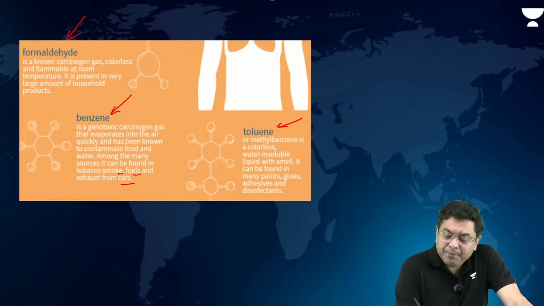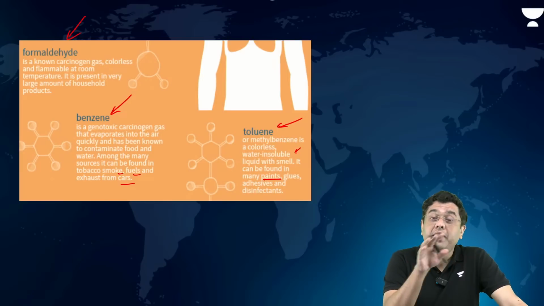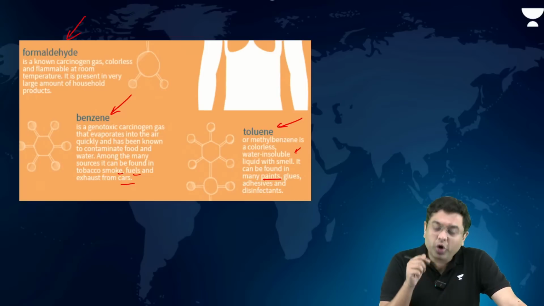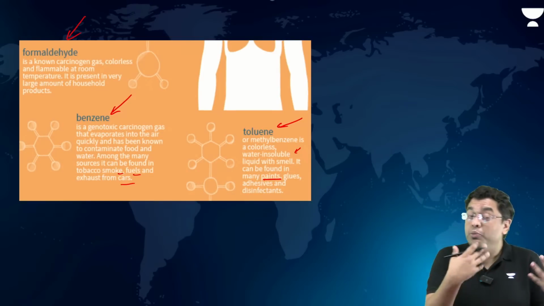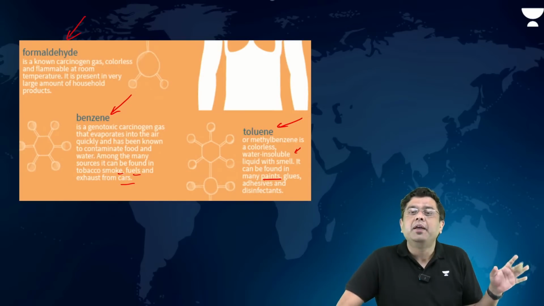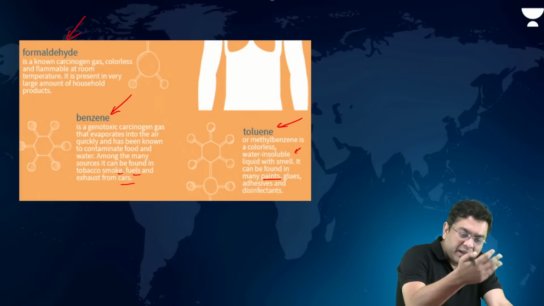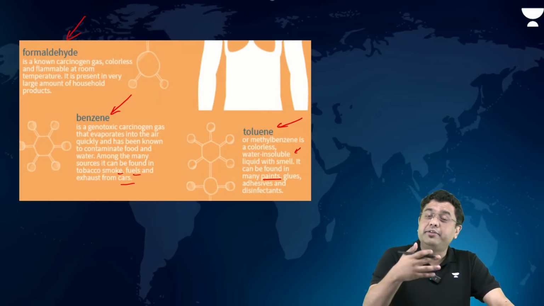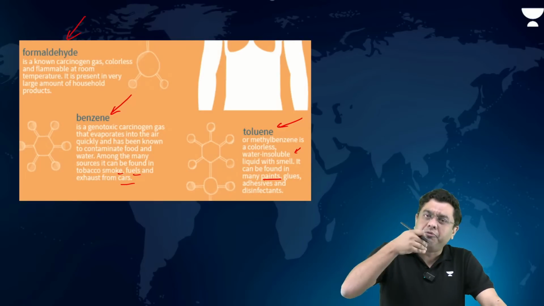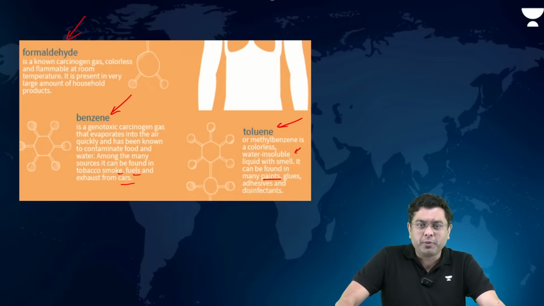Toluene, basically water insoluble with smell. So in the paints, glues, adhesives, the kind of disinfectants that you spray around, all of them have toluene. Formaldehyde. Now, many of us think that we spray around disinfectants and now we are living in a clean environment. We are inhaling these cancer-causing agents. Then formaldehyde is again present in the gaseous or colorless form, where it is found in the varnishes, the kind of turpentines, etc. You will find a lot of formaldehyde to be present. Okay.